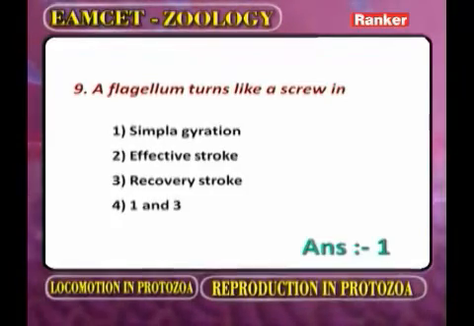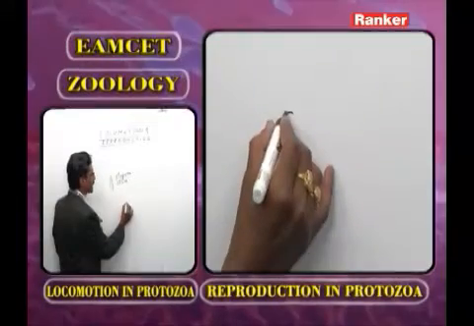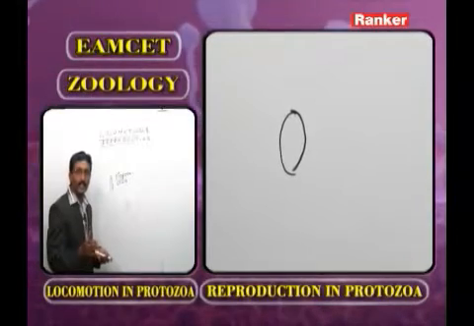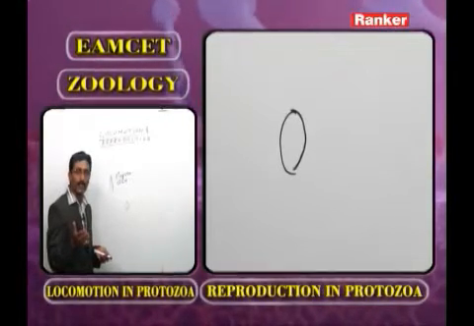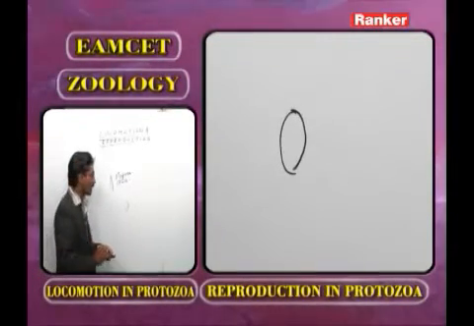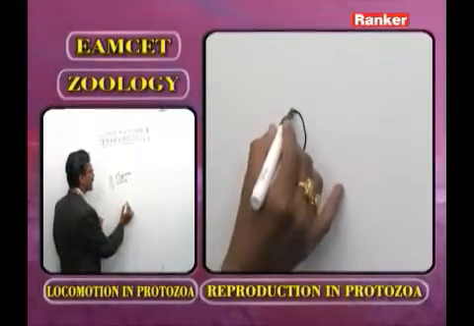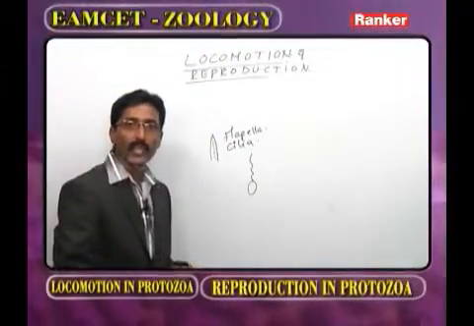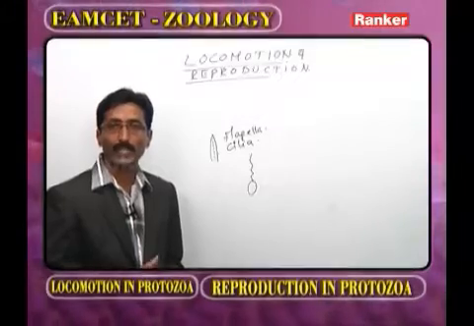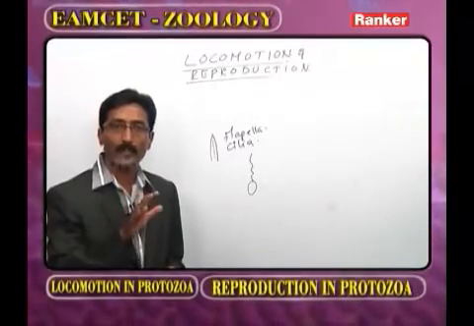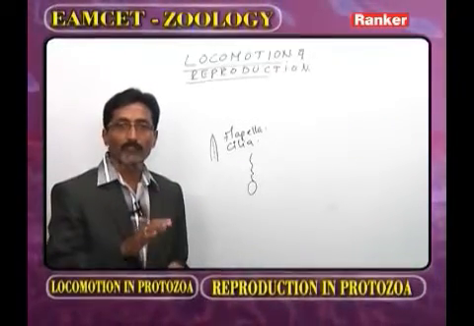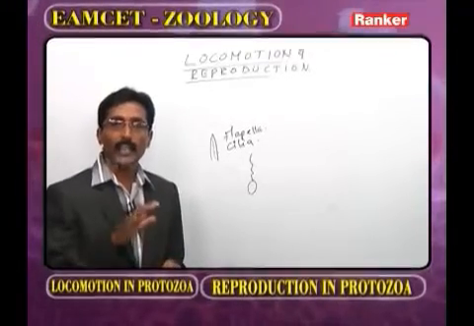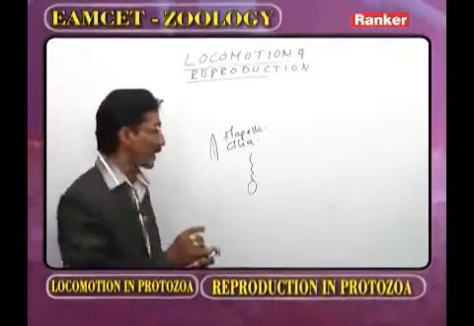Now as we observe one flagellated organism, it may be Euglena or Trypanosoma gambiense, whatever it may be. In its body a flagellum is present. As we observe the movements of the flagellum, it exhibits undulations, sidewise lashing movement, and bending movement.